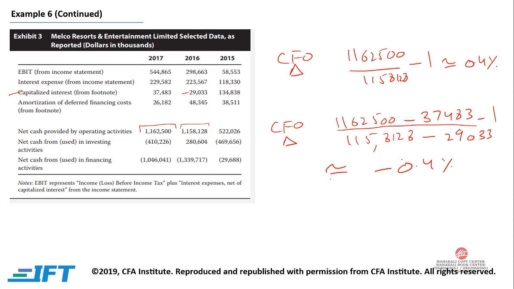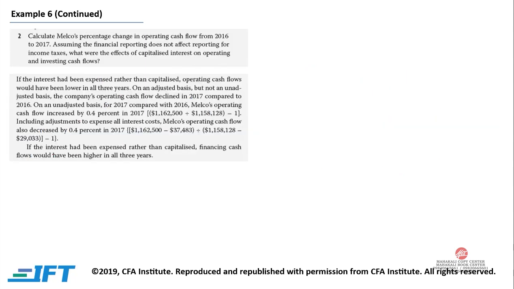0.4%, and rightly so, because if we are reducing our cash, now we are actually reducing our cash flow from operation. Why? Because now we are not capitalizing our interest but expensing. So once we expense, cash flow from operation goes down, and there will be improvement in cash flow from investing because the deduction of the interest will move from investing to operations. Now, as it is said, if the interest had been expensed rather than capitalized, financing cash flows would have been higher in all 3 years.